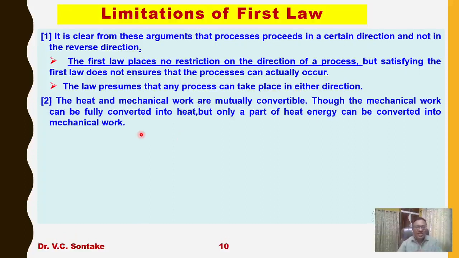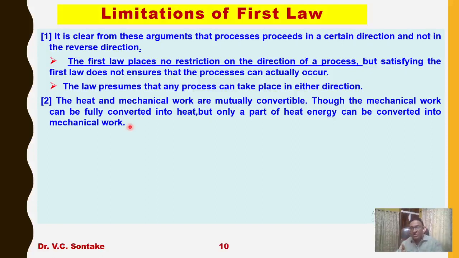The second limitation: the first law states that heat and mechanical work are mutually convertible. And just now we have seen, and from many examples we will see in future discussion, mechanical work can be fully converted into heat, but only some part of the heat energy can be converted into mechanical work. The first law says that heat and work are fully mutually convertible.